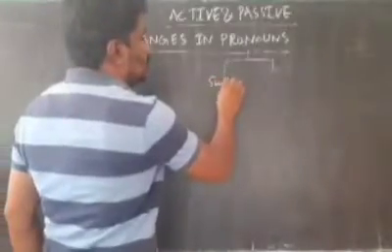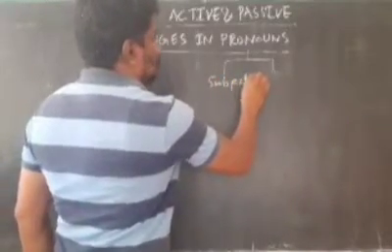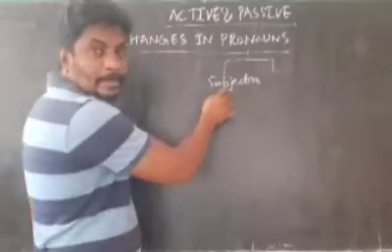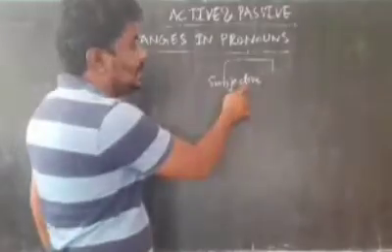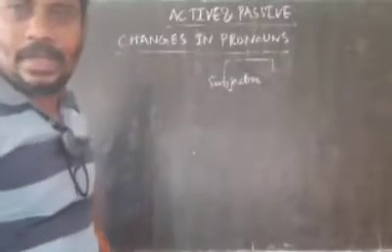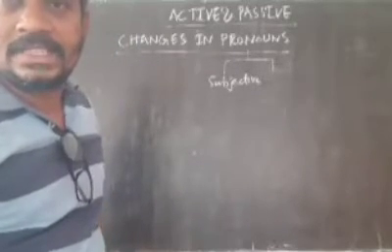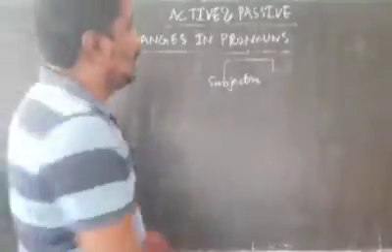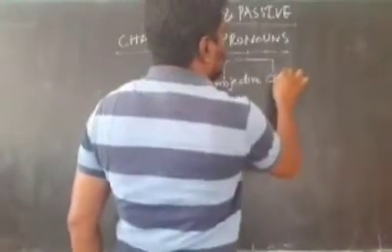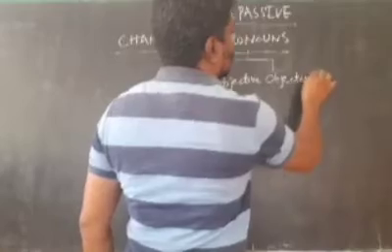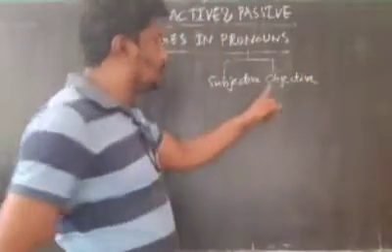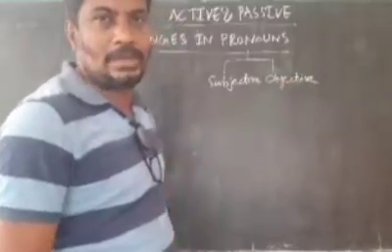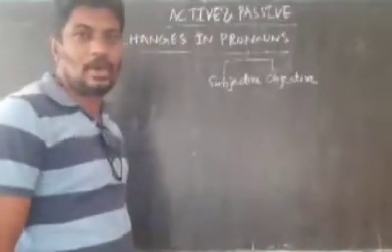One is subjective case, another one is objective case. First let us see what are subjective case and what are objective case.